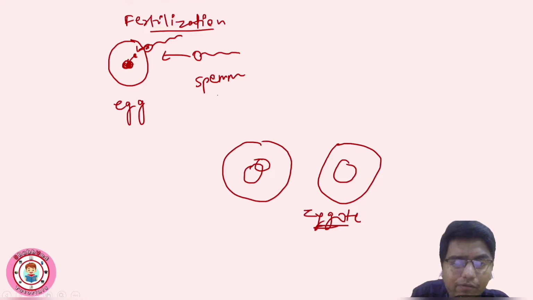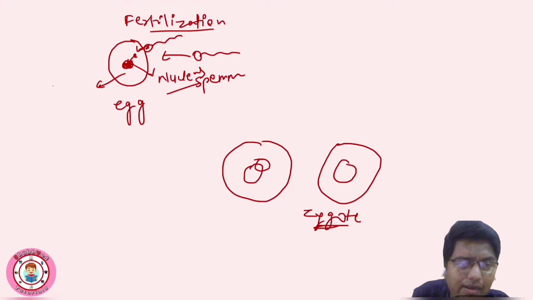But what we have to understand is the sperm gives only nucleus, right? But the egg is having nucleus as well as cytoplasm. So this is the nucleus, and the whole thing is cytoplasm. So the cytoplasm is retained in the egg. Egg is from mother, means this is maternal.